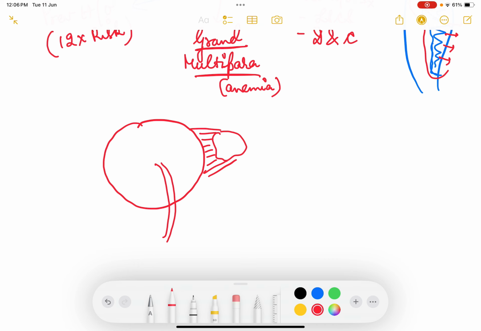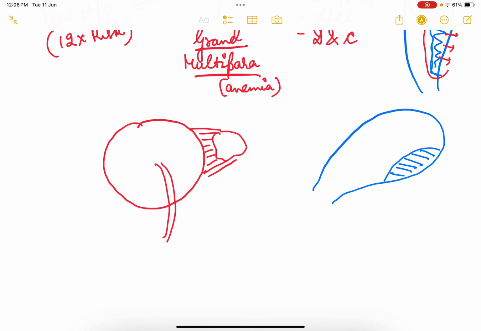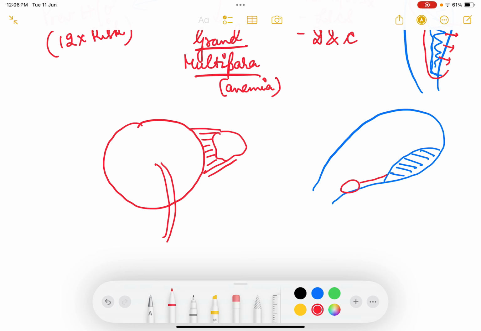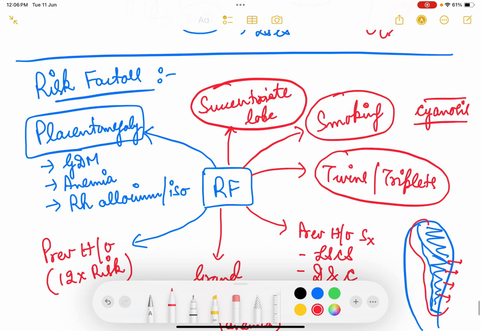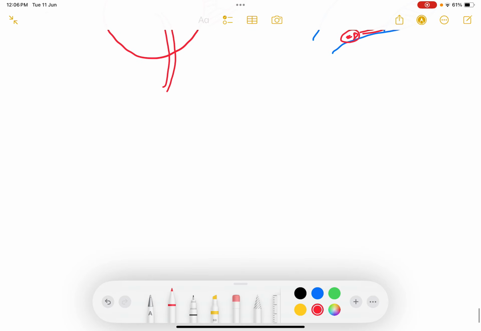So this is called succenturiate lobe. It may so happen that this is the uterus and the placenta is situated in the upper uterine segment, but the succenturiate lobe is separately present in the lower uterine segment. So there can be placenta previa because of succenturiate lobe. So these are a few of the risk factors which increase the risk of placenta previa and bleeding in the antenatal period, that is antepartum bleeding.